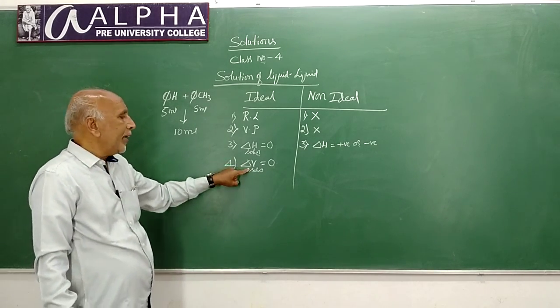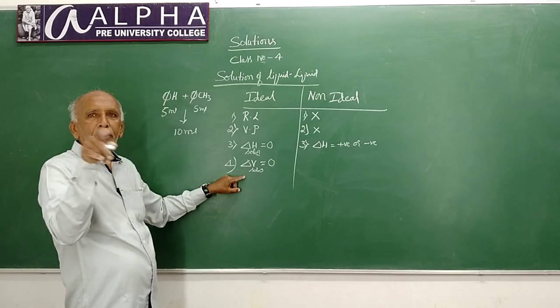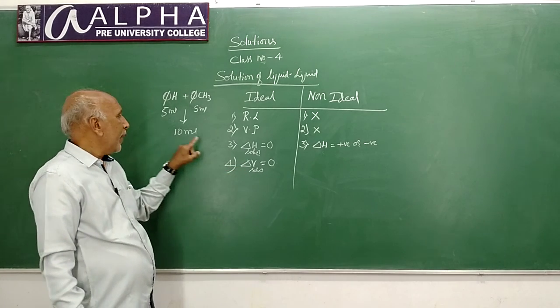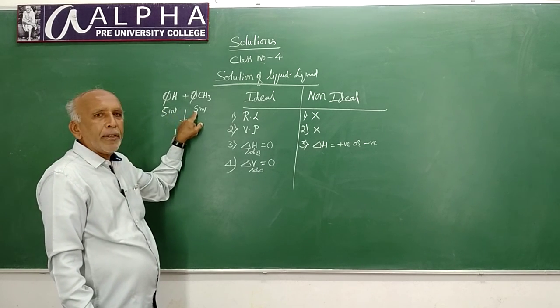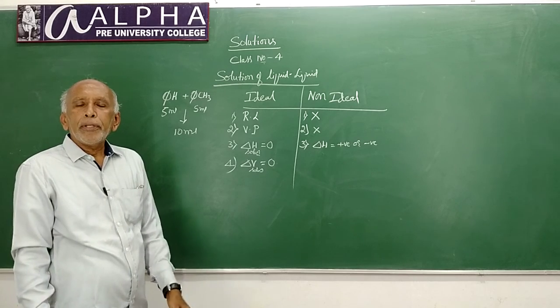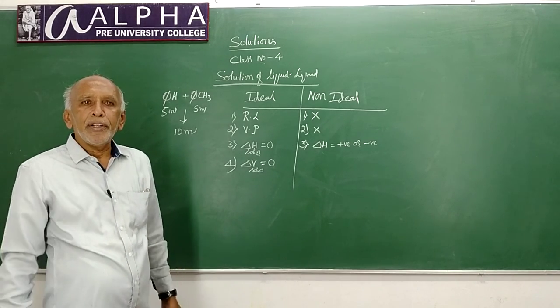What do you mean by delta V? Delta V is nothing but final volume minus initial volume. Here final volume is 10 ml. Initial volumes will be 5 plus 5, 10. So 10 minus 10, 0. That means there is no change in volume.